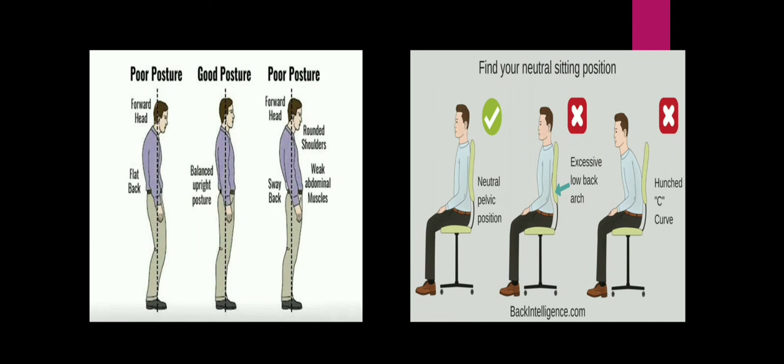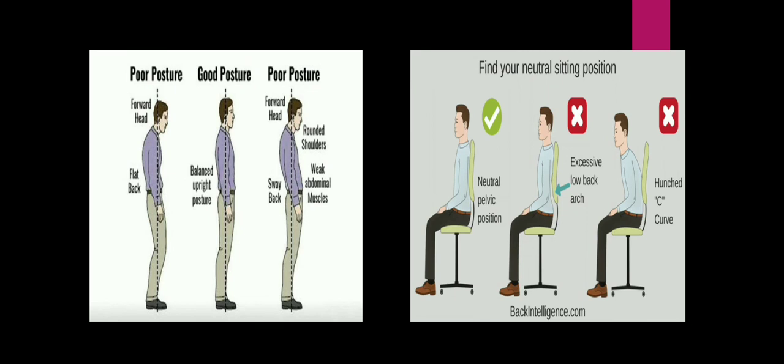Now, what is a posture? Posture means the way you stand, the way you sit. So these are the different types of posture. You can see in picture 1, poor posture, leaning body. Good posture, upright back, stand straight. And there's another example of poor posture. So you should always have the middle one, good posture.